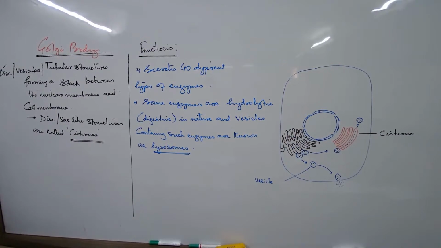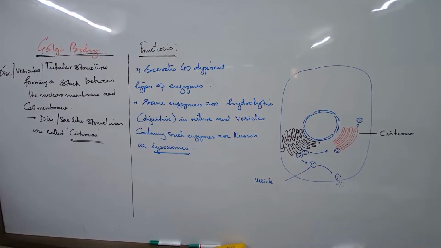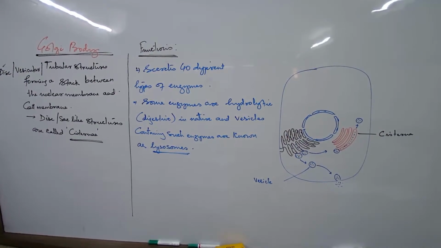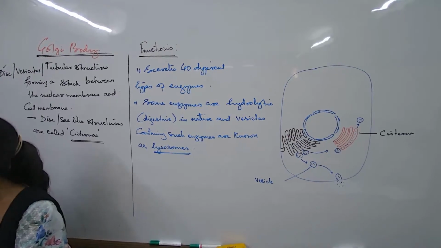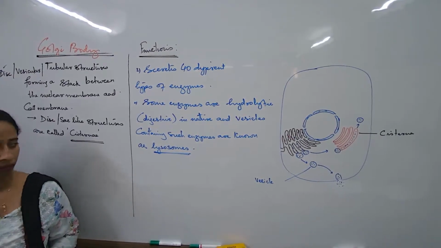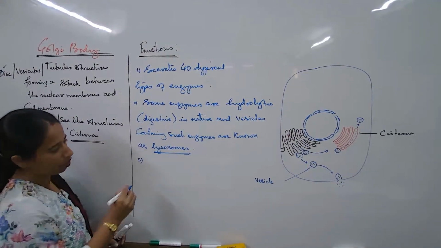The Golgi is constantly producing this, so many they will be producing. A certain type of vesicle which the Golgi is producing, but some specialized type of such vesicle will be having enzymes which can dissolve some other membranes, dissolve some other organelles. All enzymes will not do the job, but some enzymes can do that job. These are hydrolytic enzymes. And such organelle will be termed as lysosomes. So lysosomes also basically just look like this only. They are nothing very complex. And one last function of Golgi that we have to write, packaging.